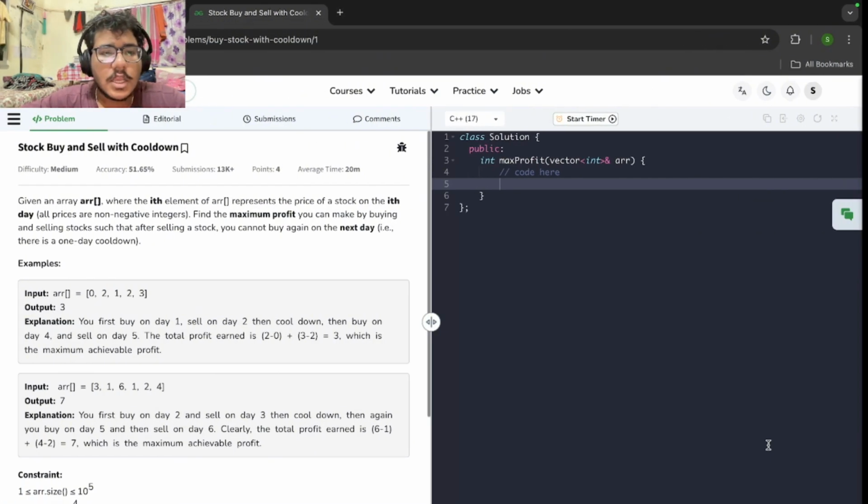Coming to the problem statement, given an array where the ith element of the array represents the price of a stock on the ith day, all prices are non-negative integers. Find the maximum profit you can make by buying and selling stocks such that after selling a stock you cannot buy again on the next day. So there will be a cool down period of 1 day.